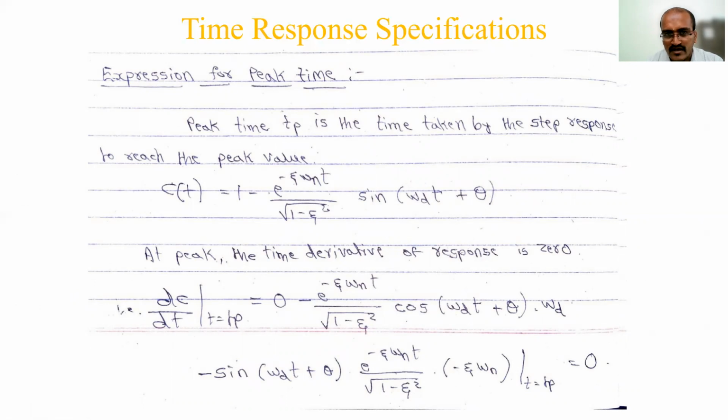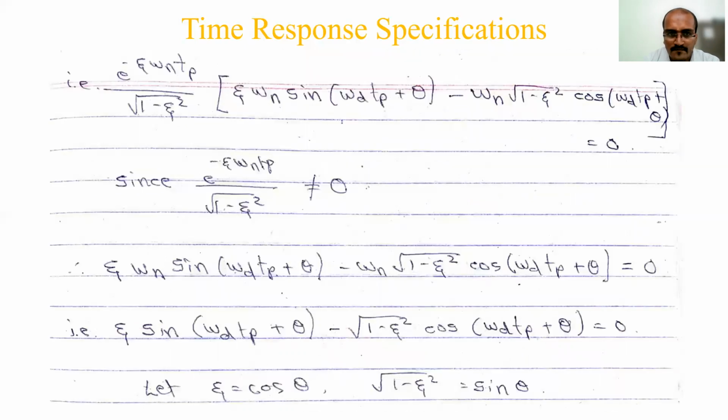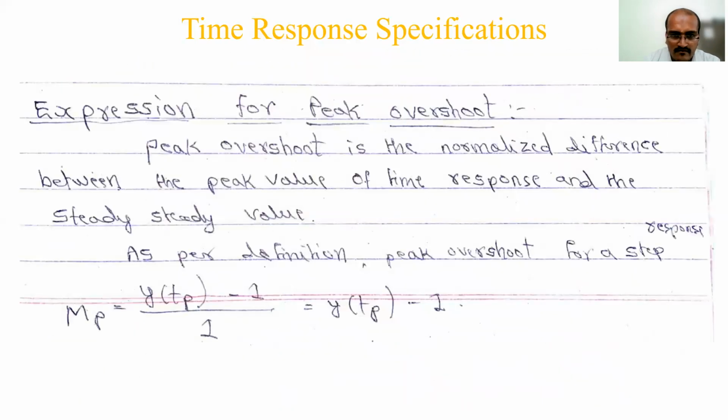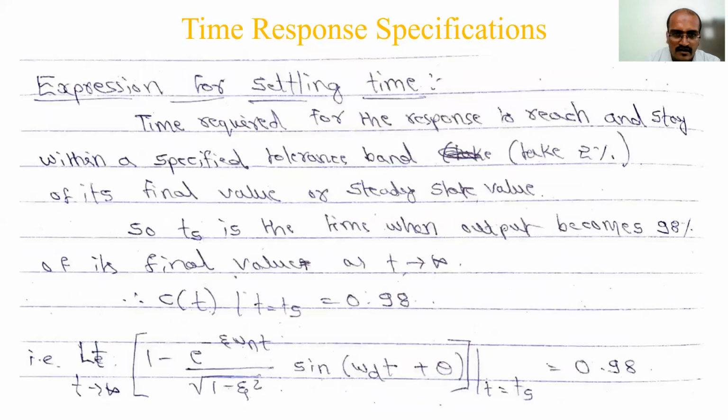Majorly it is the same thing we have done in the last 4 problems. The time response was up to the zeta and omega d calculation. Now along with that we need to calculate these 4 specifications. Or if the specifications are given, you have to calculate zeta, omega n or the closed loop transfer function in the reverse manner. We will try some problems in the next sessions. Today we'll take one problem so that you understand how we apply it.